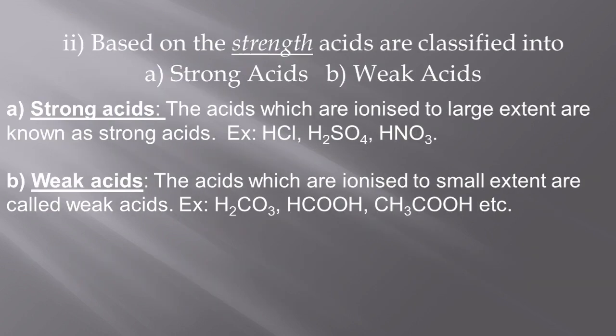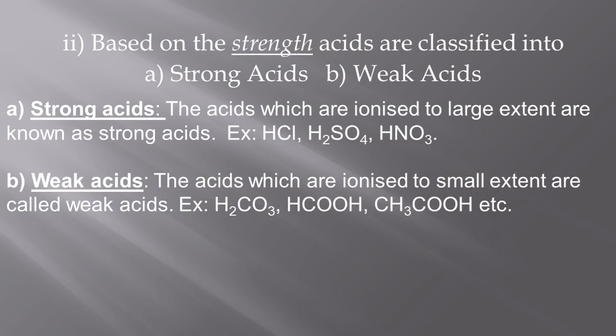As I told, another category is based on the strength. Acids are also classified as strong and weak. Whenever the word strength comes, the two important words are strong and weak. So here also we say strong acid and weak acid. What is the meaning of strong acids? Strong acids are acids which, when they dissolve in water, give more H+ ions, or ionize to release more H+ ions. So we call them strong acids. Examples are hydrochloric acid, sulphuric acid, nitric acid.